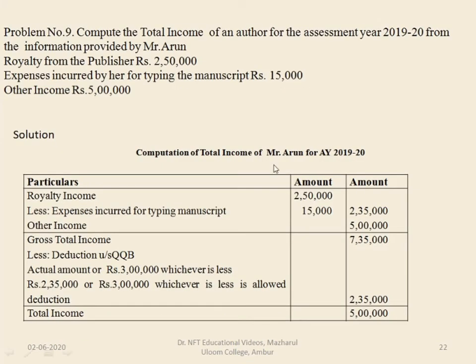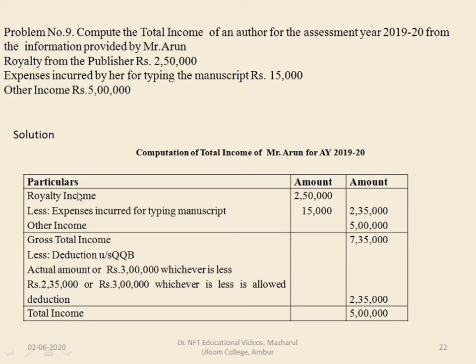We'll see one problem based on this. Compute the total income of an author for the assessment year 2019-2020 from the information provided by Mr. Arun. Royalty from the publisher is 2,50,000. Expenses incurred by him for typing the manuscript is rupees 15,000. Other income is 5 lakhs.